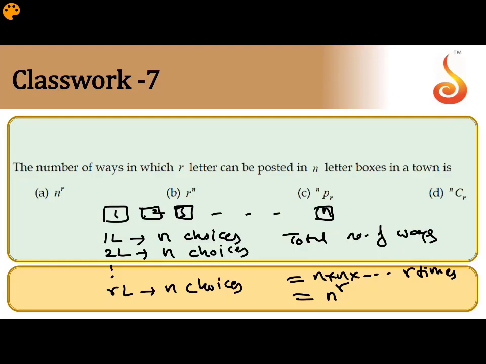So understand here, the first letter has n choices. The first letter can be put in any one of the n boxes, meaning n choices. The second letter also can be put in any one of the boxes, that means n choices, and so on. The total number of ways equals n into n, r times, because of the number of letters r, which means n power r. This is a very good question in CET and mains also.